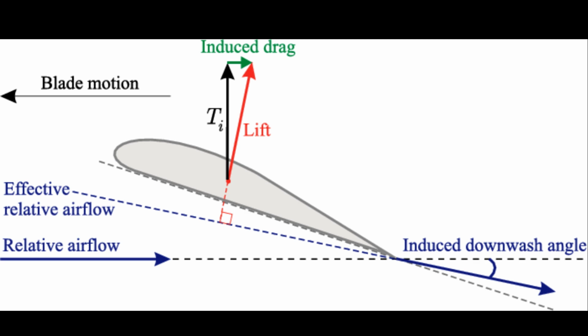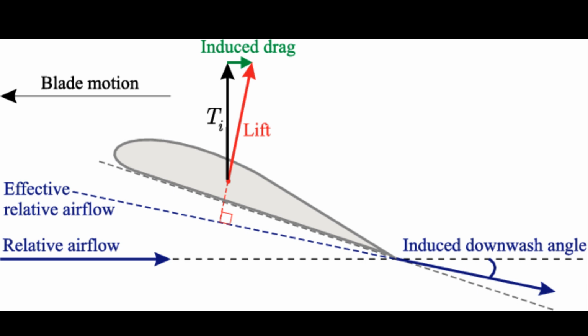Now with relative airflow, if you see in this diagram, there is a TR. TR is basically the total force that is acting on that particular aerofoil or wing. Now with this total force acting, you can see that it can be divided into two segments, a horizontal component and a vertical component. The vertical component is your lift,